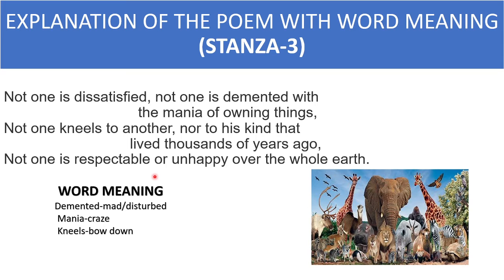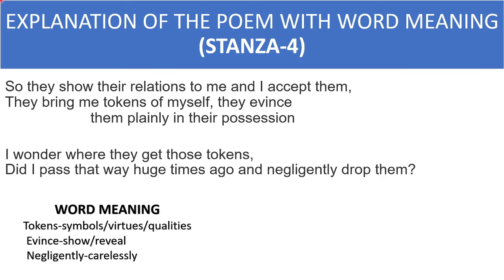That's why, for this great quality, that is equality, the poet is very fond of animals. That's why he wants to live among animals, to live with the animals. So this is the subject matter of the third stanza. Next, let us proceed to the last stanza, that is stanza 4.